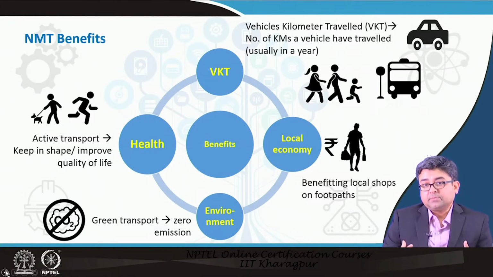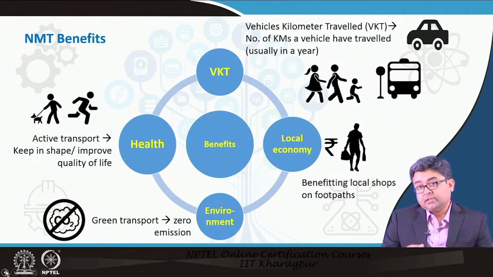So, what happens with these kilometers of travel is that you are consuming fuel, you are consuming petrol or diesel. Some of the vehicles are CNG, but not many of them are CNG in India, and electric vehicles are just starting out. So, as a result of these vehicle kilometers of travel, you are also emitting a lot of emissions.